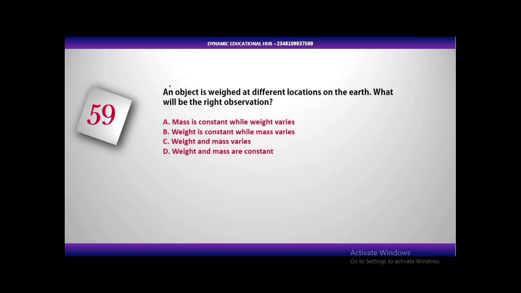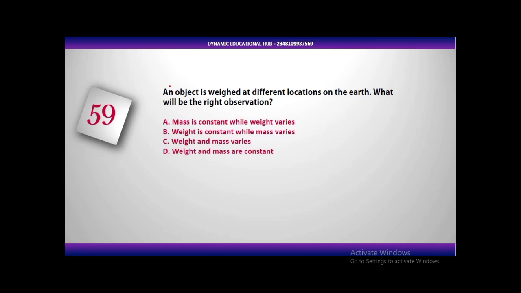Mass is a scalar quantity. It doesn't have direction. Mass is measured in kilogram. The device used to measure mass is the chemical balance. The SI unit for mass is kilogram. Mass is constant. It doesn't change. If you measure your mass on the earth, it is still the same as your mass on Jupiter. If you travel to Jupiter or to the moon, your mass is constant.